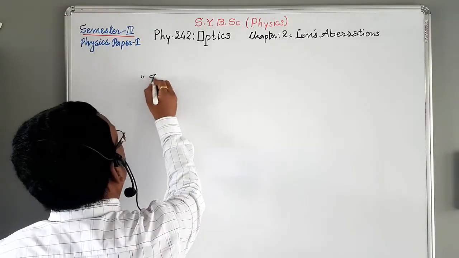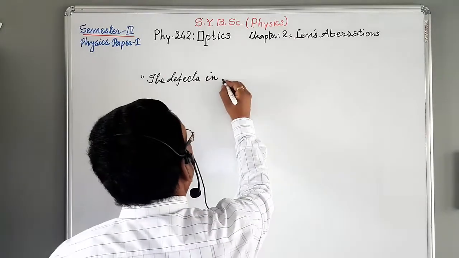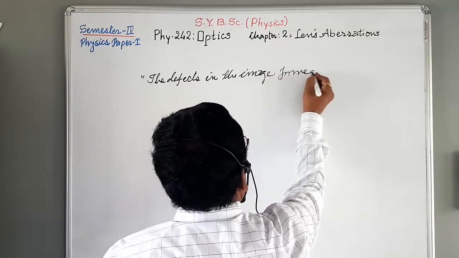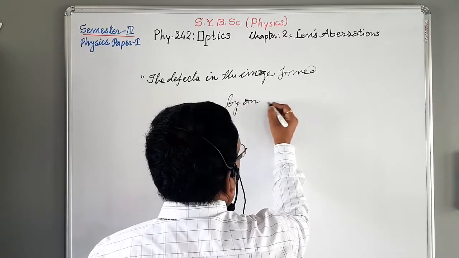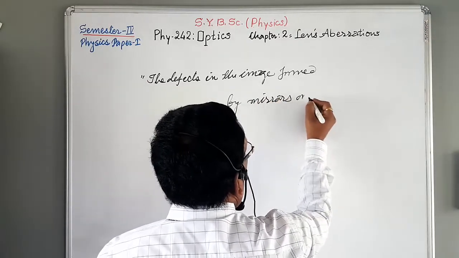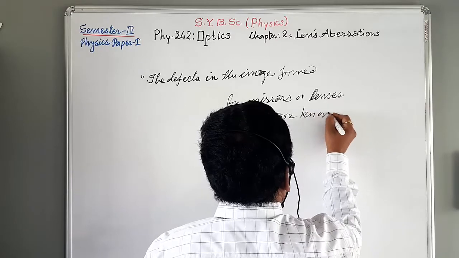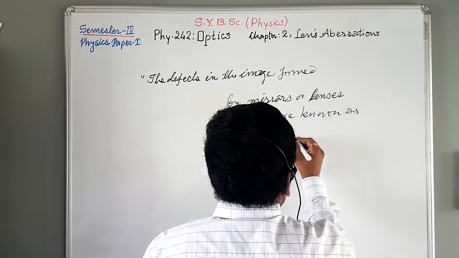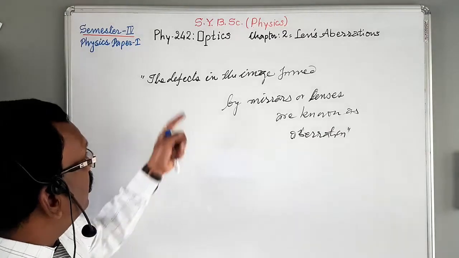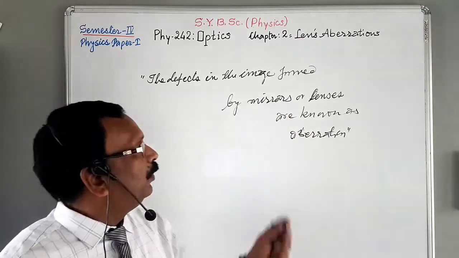The defects in the image formed by mirrors or lenses are known as aberration. Did you get it? A very simple definition.